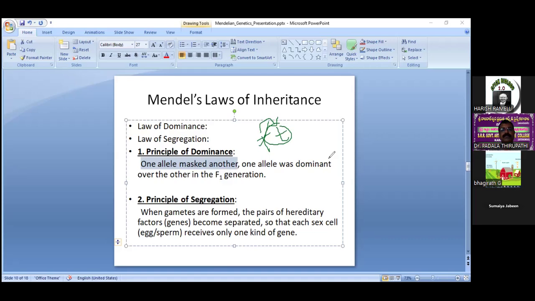Okay, what is meant by the next law of inheritance? Principle of segregation or law of segregation. What is meant by law of segregation?